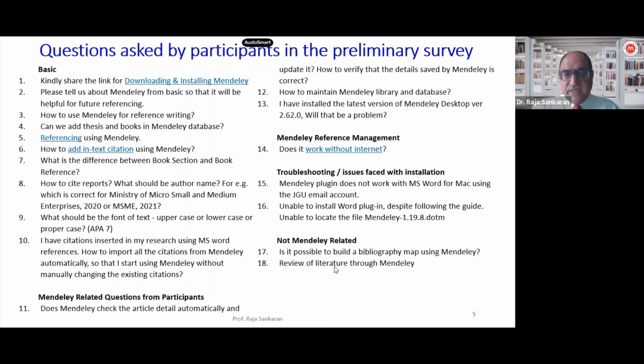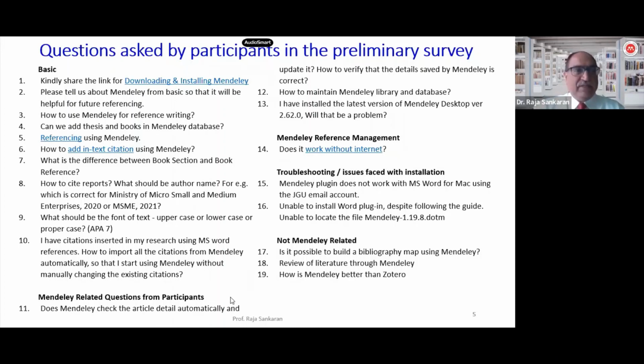Review of literature, I really don't know what you mean by review of literature through Mendeley. But if you are there, please elaborate on your question, and I'm more than happy to explain. Mendeley can be used for a systematic literature review, or for meta-analysis for that matter. For example, I have one of my research papers related to meta-analysis, and I have used Mendeley for this. Similarly, if you're working on anything specific related to SLR or meta-analysis, you should be able to easily use Mendeley for that objective as well.